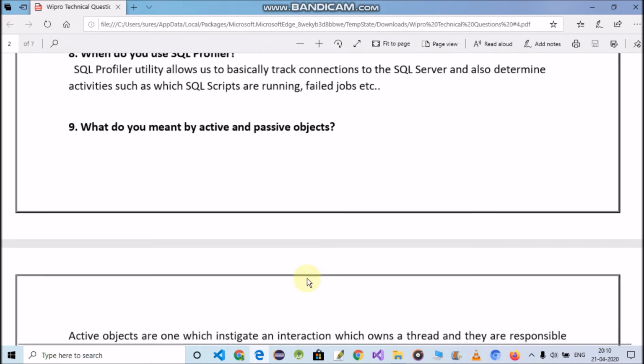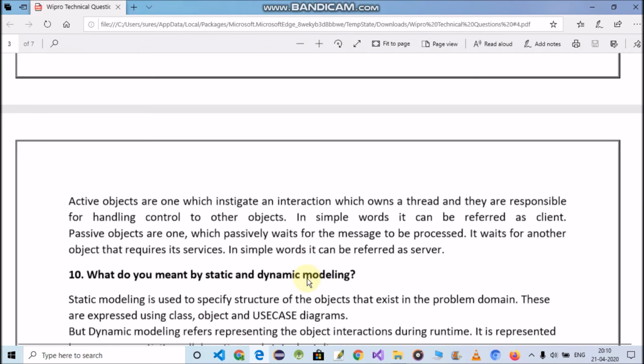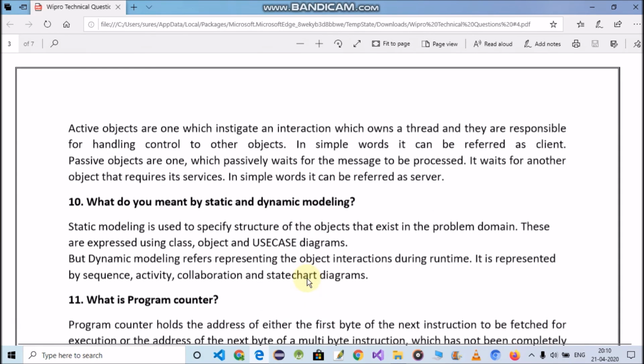Okay, question number 9. What do you mean by active and passive objects? So answer of this question is: active objects are ones which instigate an interaction, which owns a thread, and they are responsible for handing control to other objects. In simple words, it can be referred to as a client. Passive objects are ones which passively wait for messages to be processed. They wait for another object that requires their services. In simple words, it can be referred to as a server.